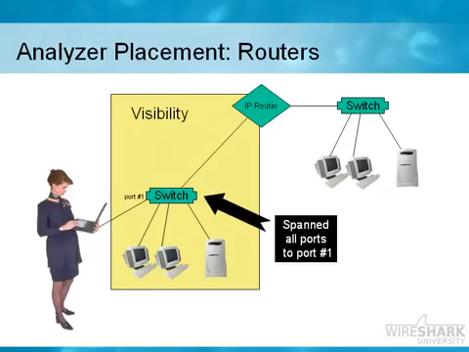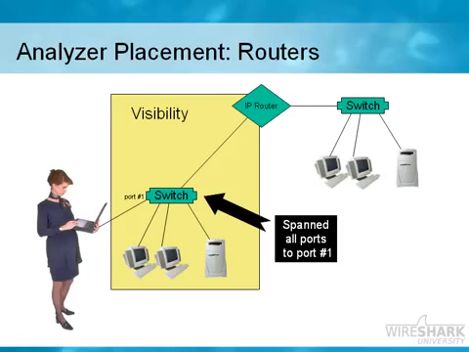Now in the routed environment, of course, if we are sitting in the left-hand side of this picture and we're on network 10.1, and there's a router that separates us from network 10.2, we're not going to be able to see any of the communication between the devices on network 10.2 because that router, that layer 3 routing device there, will say that there's no reason 10.2 traffic should go over to network 10.1. So we won't be able to see it.